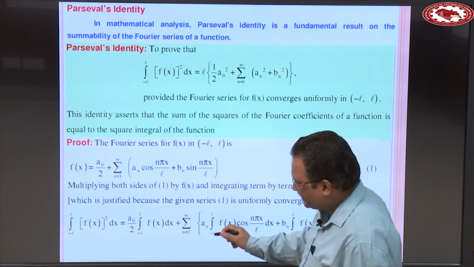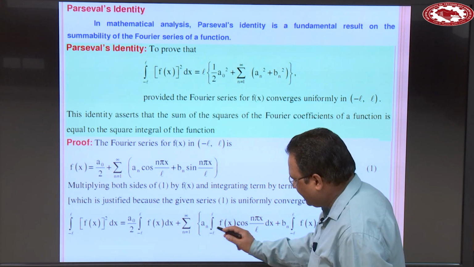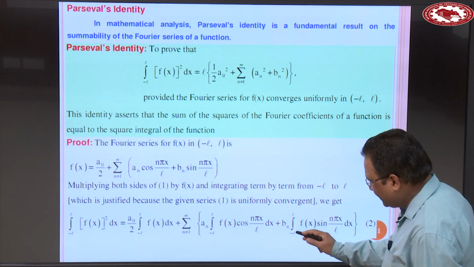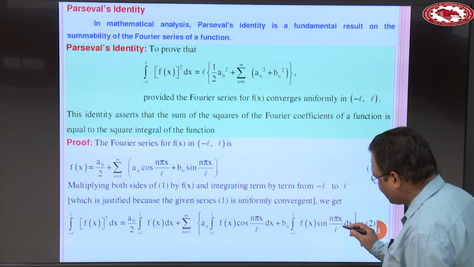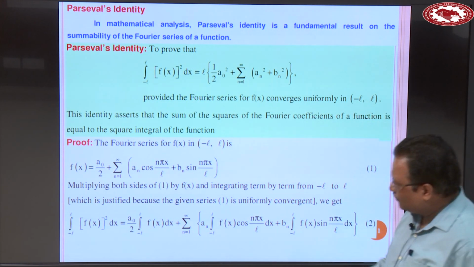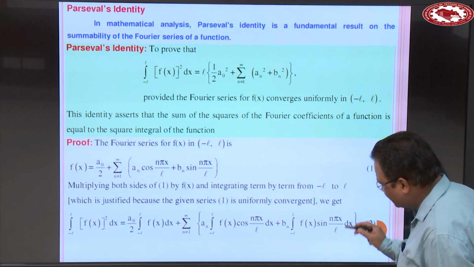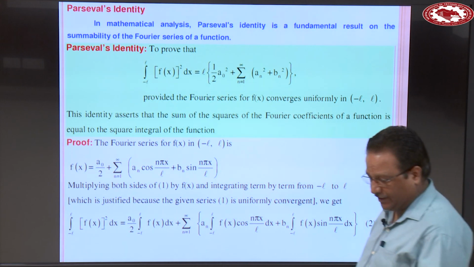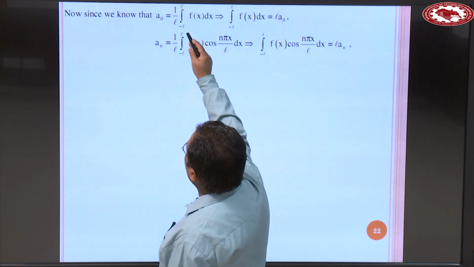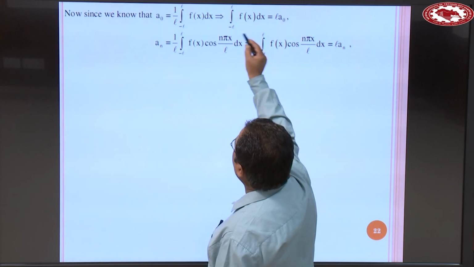and on the right side a naught over 2 integral minus L to L f(x) dx plus summation a n integral minus L to L f(x) cos n pi x over L dx plus b n integral minus L to L f(x) sin n pi x over L dx. Now simplify this right side. Calculate the value of each of these integrals and substitute here. So when you calculate, a naught is 1 over L integral minus L to plus L f(x) dx. Now this expression can be written as this integral is L a naught.